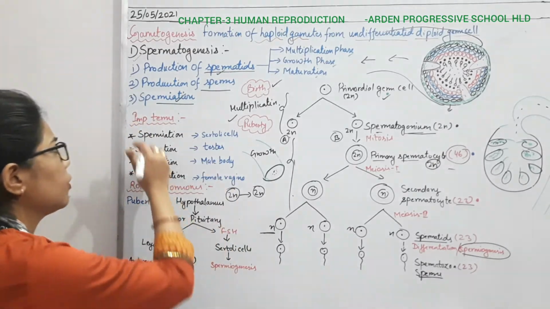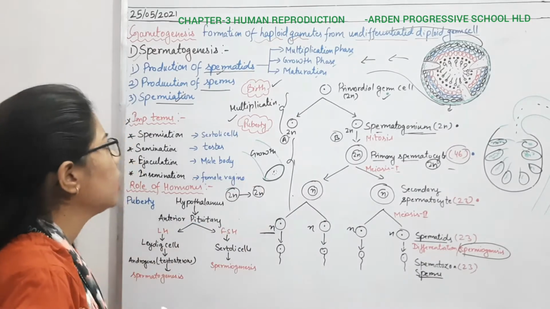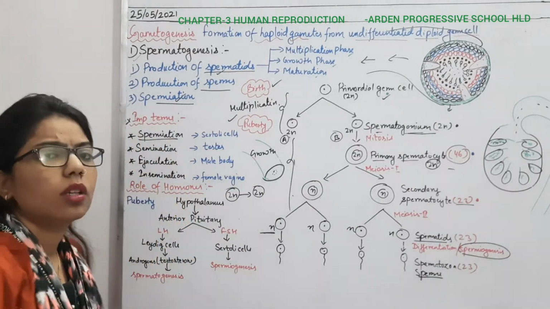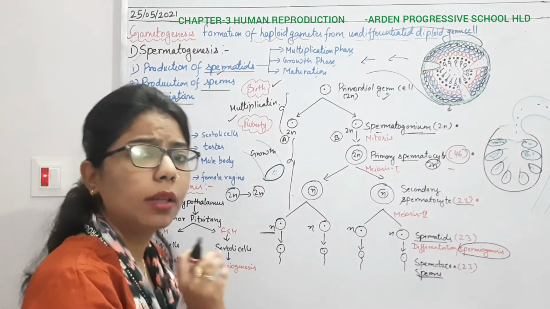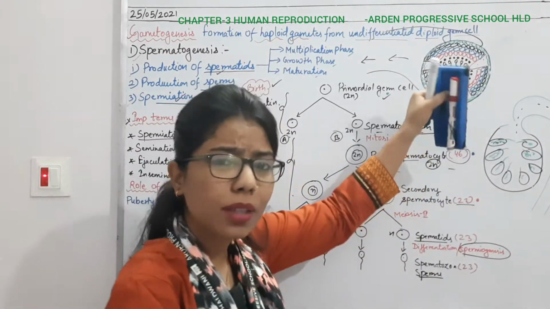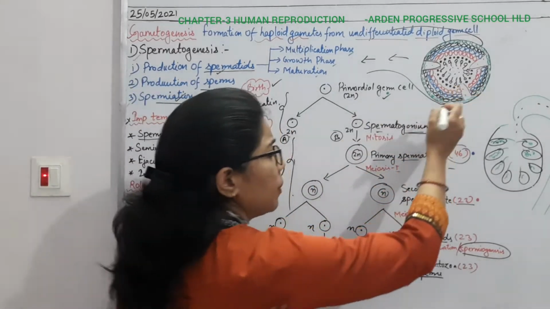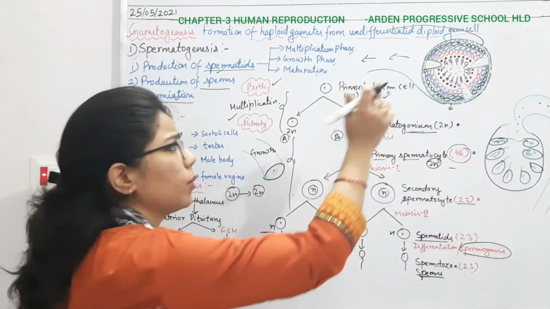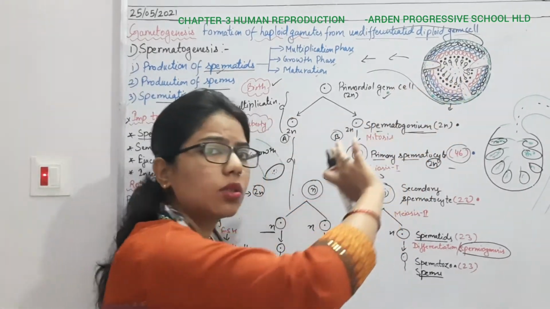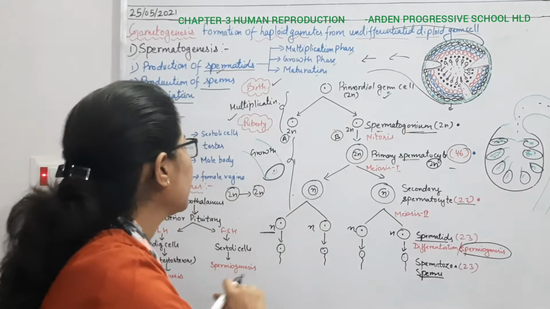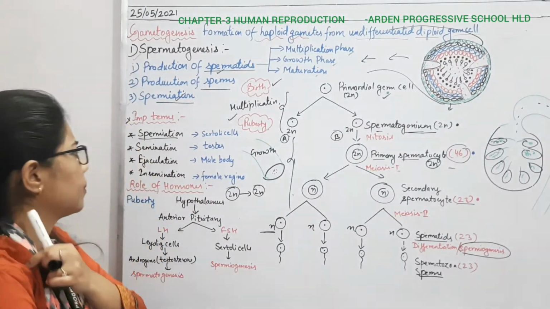Along with this we should know some important points. Some important terms are related to this. The first one is spermiation. So what do you understand by spermiation? As I have said, when there is liberation of sperms from the seminiferous tubule, or from the Sertoli cells, it means that after the nourishment from the Sertoli cells, the sperm leaves the seminiferous tubule through the lumen. This process is known as spermiation.